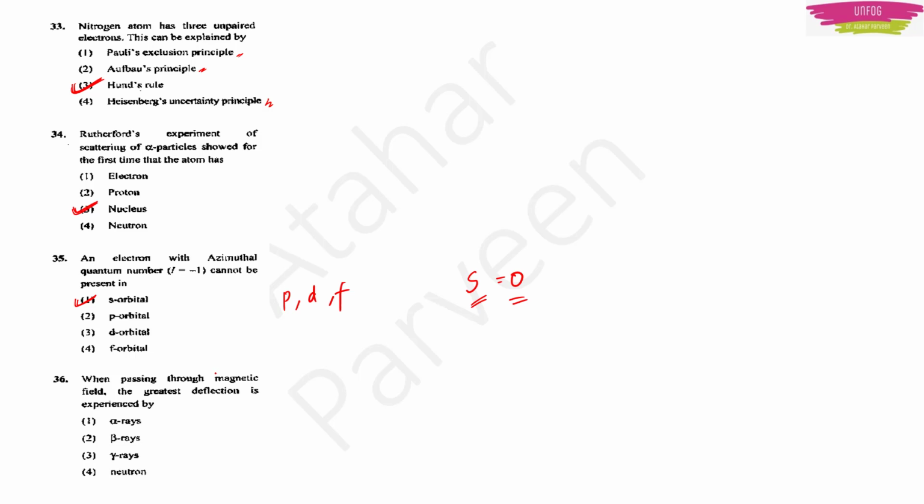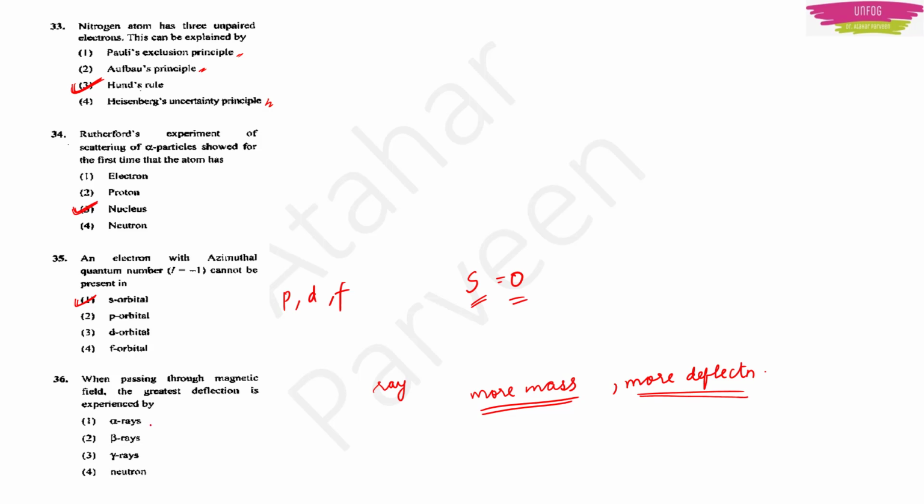Next, 36th question: when passing through a magnetic field, the greatest deflection is experienced by. It has a very simple fundamental here. Greatest deflection means it is bending more. When will a ray or any particle have more bending in a magnetic or electric field? When it has more mass. If it has more mass, it will show more deflection. So we have to find the ray which has the greatest mass from the options.